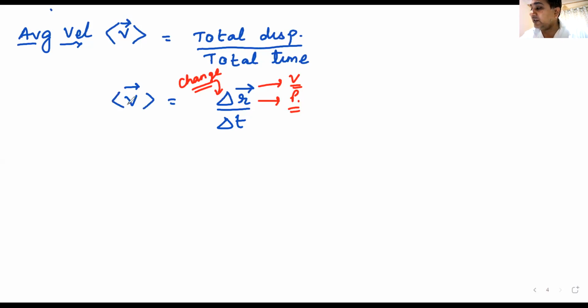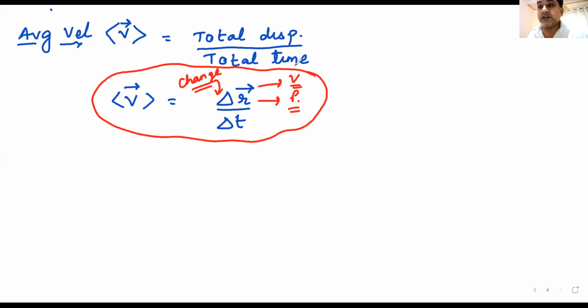Am I clear with this concept? Total displacement delta R divided by total time delta T. Can I have some raised hands? That we have understood average velocity. Because if we have understood average velocity, comes the next one.